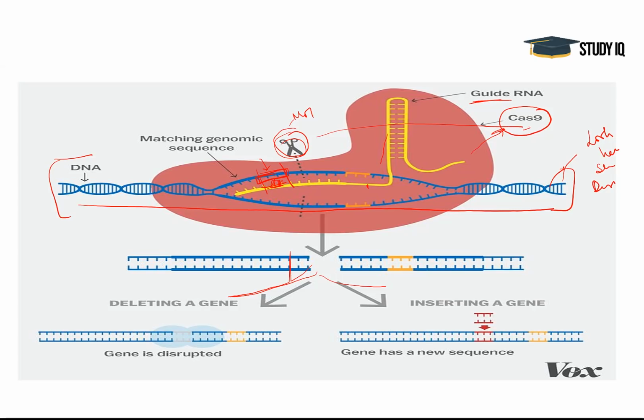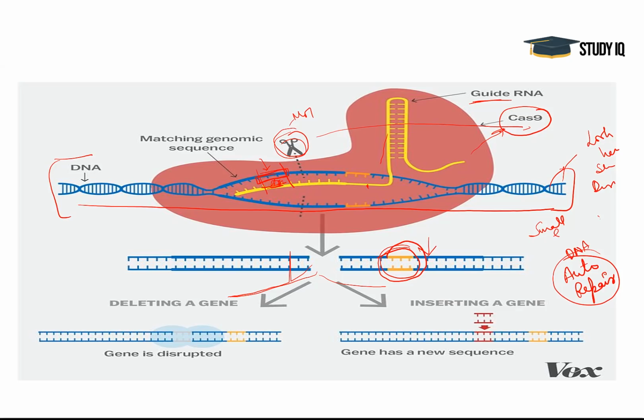When we have deleted a gene, DNA has a capability of auto repair. It can repair itself. So when it starts repairing, we can even insert a new gene. For example, if we removed a small height gene and now we want to insert a gene of taller height, so that the person will be taller, we will insert a new gene when DNA is auto repairing the part that has been deleted. So this is the technology.